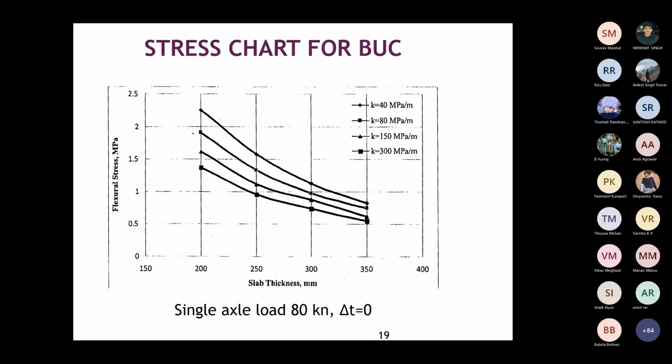Various charts are given in the IRC code for both bottom-up cracking and top-down cracking, so you have to design separately. And for various axle load categories, single axle, tandem axles, different categories, it's given for various loads, and various temperature variations also, and whether your shoulder is tied or untied. You can have a concrete shoulder itself along with some reinforcement, that's called tied shoulders. So depending on that also it will vary.